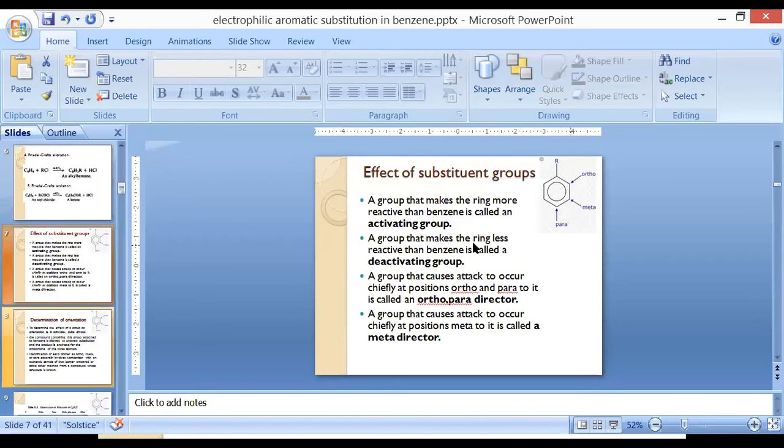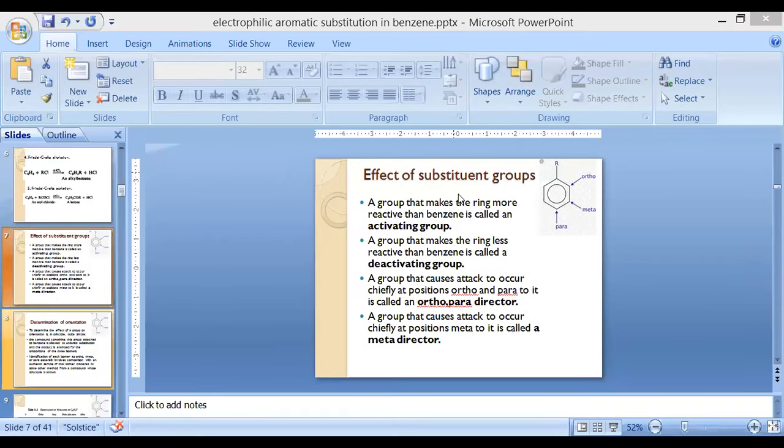Now, what will be the effect of a substituent group when benzene and its derivatives are going for electrophilic substitution reaction? What is the importance and the role of the substituent group? What those substituent groups are, we will discuss in the coming slide. Before that, we will discuss some of the terminologies. And what are those? A group which makes the benzene ring more reactive than the normal benzene ring.